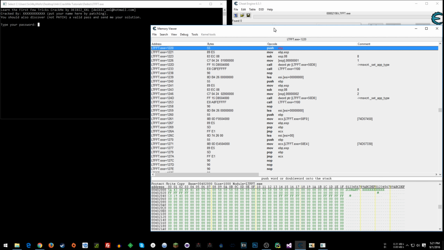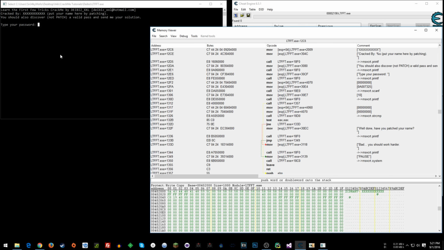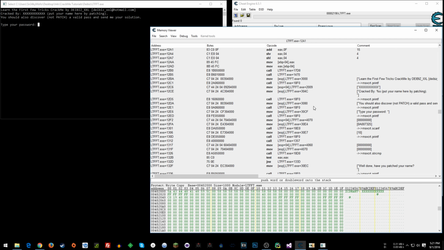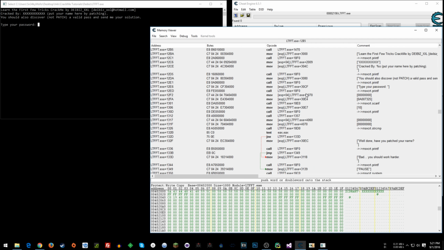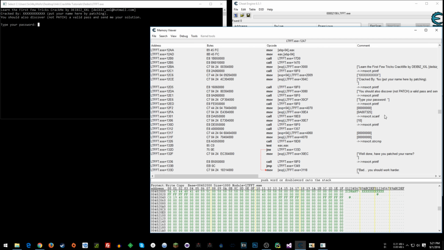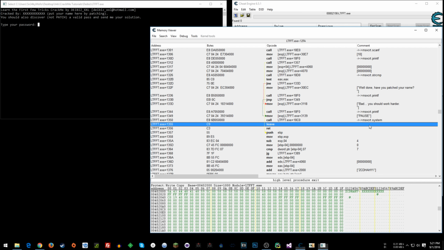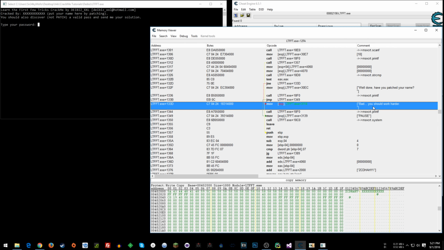I'm going to open Memory Viewer, and the first thing that I'm going to do is, since this is such a small application, which, by the way, this is all in the download description below to find all this stuff, everything that we're worried about is right in here. So what you could try to do to find where this application restarts itself is go through and find, here's the bad error message, right? So that message is moved into the memory address referenced by ESP here, whatever it's pointing to.